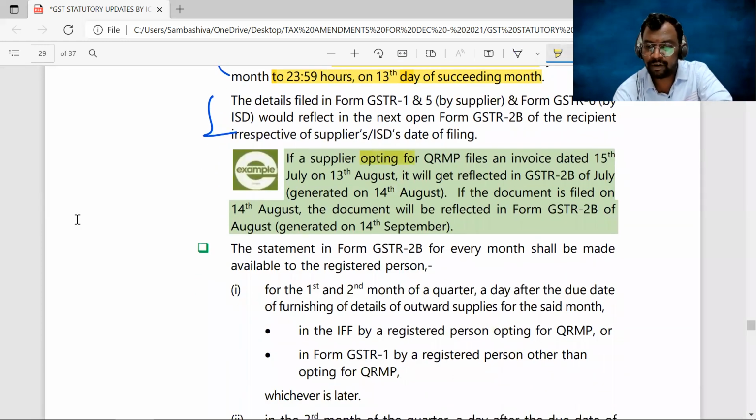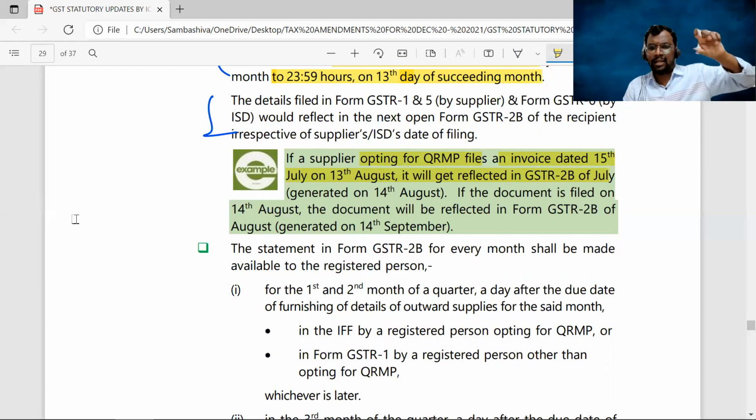If a supplier opting for QRMP scheme files an invoice dated 15th of July on 13th of August. So on 13th of August, it's a July month invoice. The details entered into the IFF by using the 13th of August. So then in which month's GSTR 2B will the invoice details be reflected? As simple as that, in the month of July itself. Right, sir?